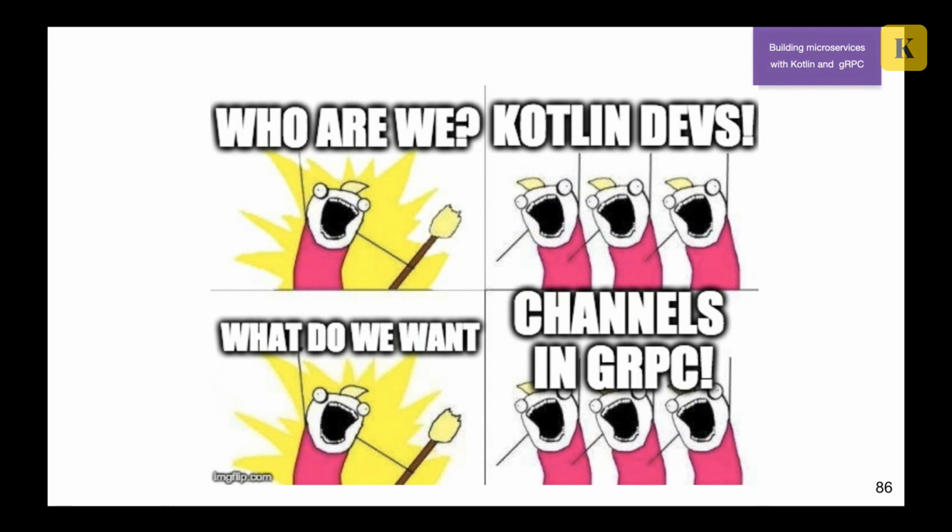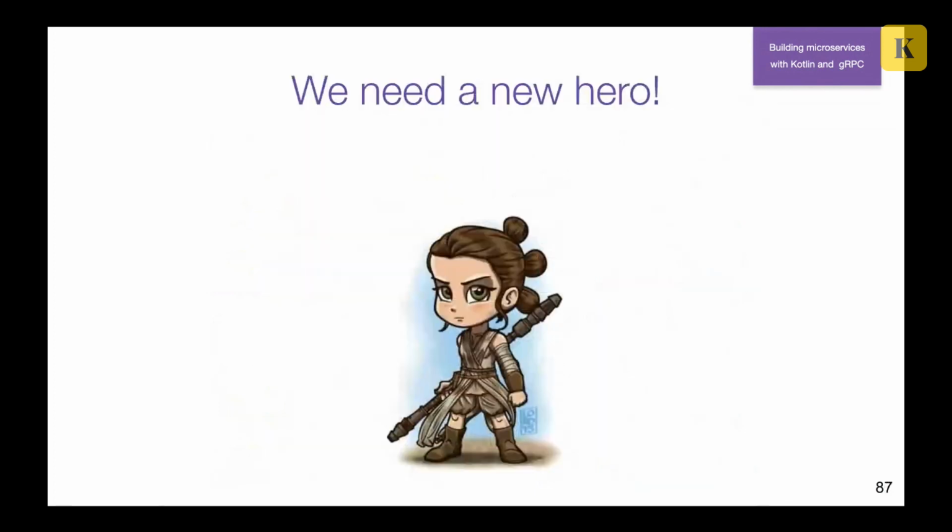So who are we? We're Kotlin developers, and what do we want? We want to use channels. Why do we have to work with the ugly stream observers and callbacks if we can actually do this communication between different coroutines using channels? And there is a way. We just need a new hero. We need a new hero who will implement this.